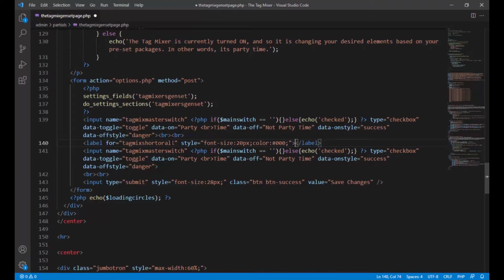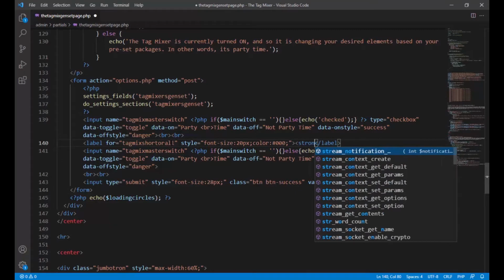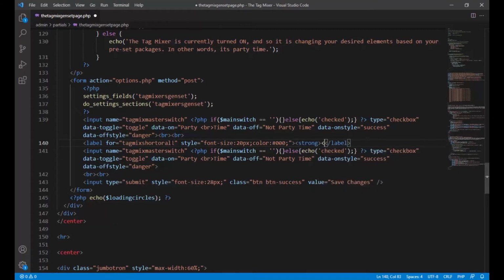And by the way, I keep telling myself I'm going to use Emmet, and I never do. I don't want to class strong, actually. I'm trying to remember using Emmet for this. I always forget to use it, but all right. Anyway, I think I just have to press strong and tab, or type it and then type tab.